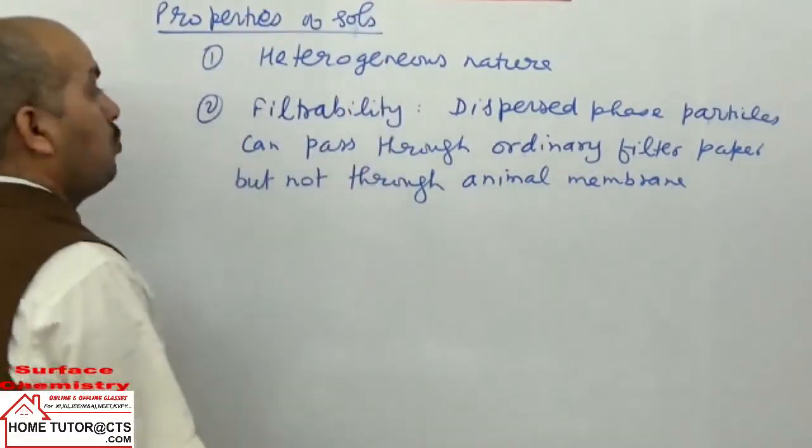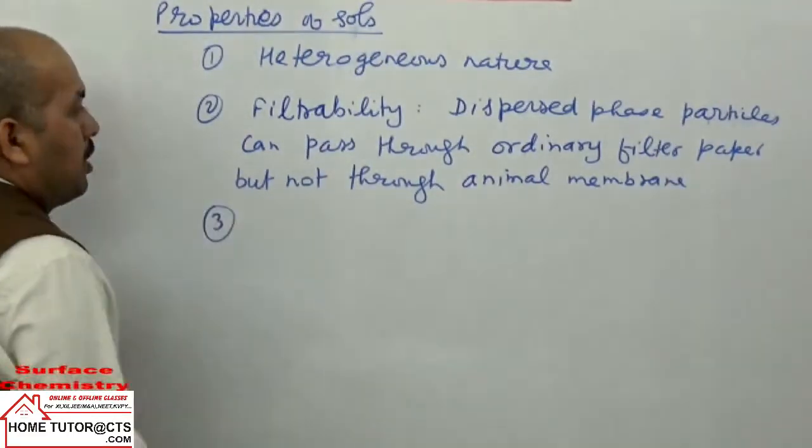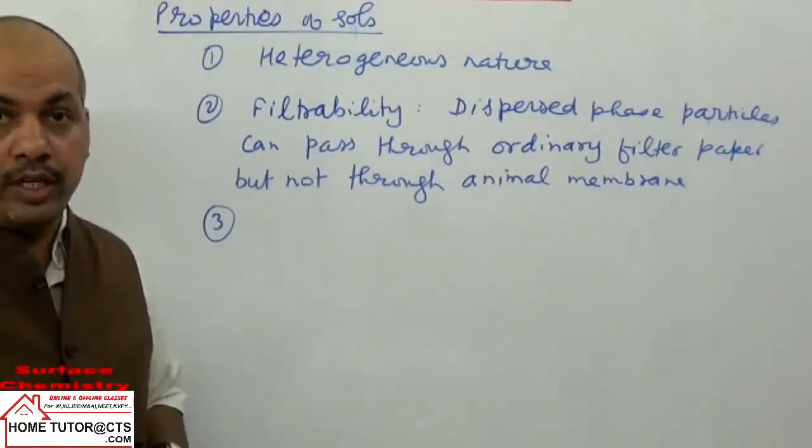That is taken filterability of particles. Next it is diffusion. The particles of dispersed phase diffuse slowly.